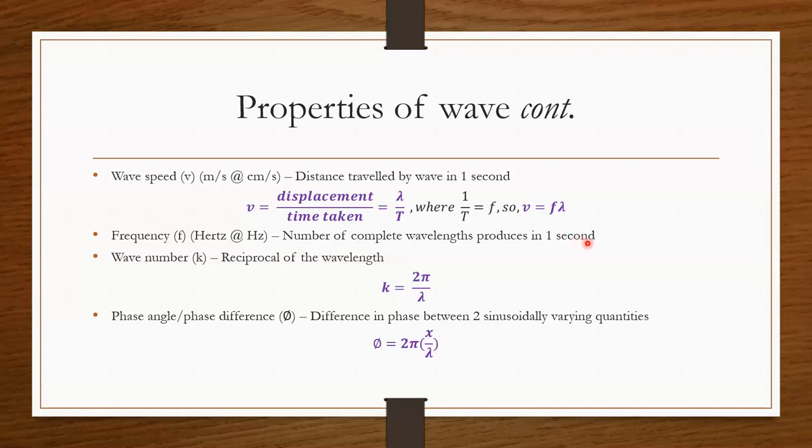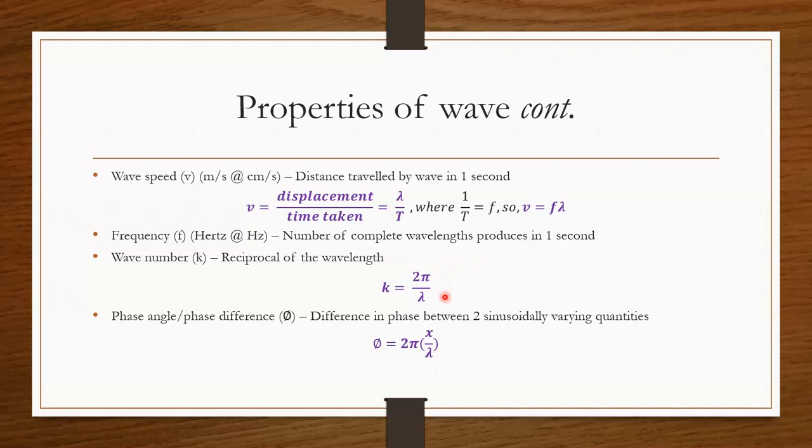You will know that in 1 second, the complete wavelength produced is equal to 25. So that was the definition of frequency. The next property is wave number, symbolized as k. This is the reciprocal of the wavelength, so we can find it by using this equation where k is equal to 2 pi divided by lambda. 2 pi is for one circle of the wavelength.